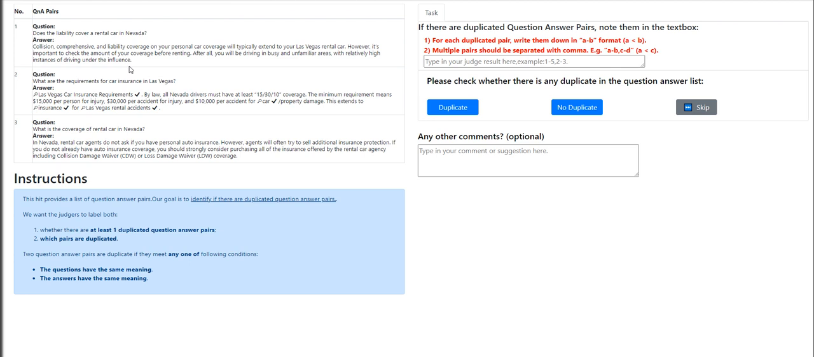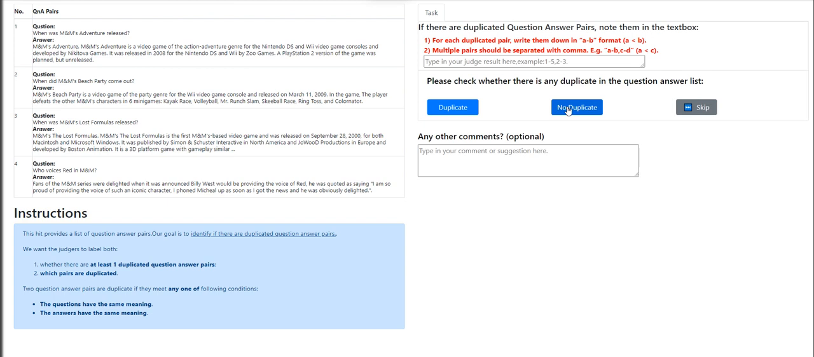Does the liability cover a rental car in Nevada? What are the requirements for car insurance in Las Vegas? What is the coverage of rental car in Nevada? There's no duplicate. When was Eminem's Adventure released?